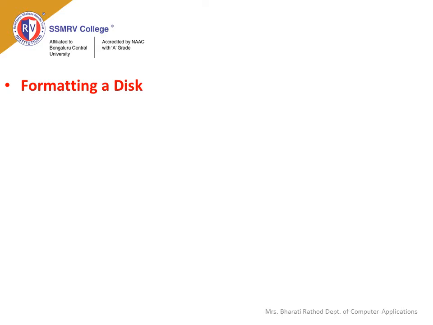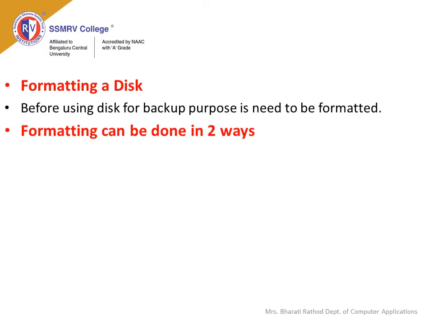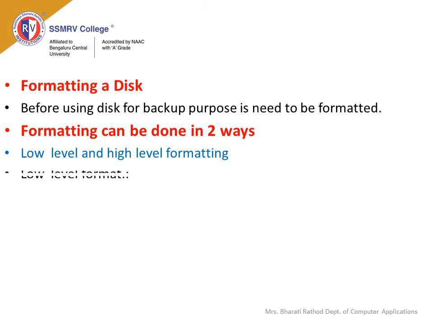Formatting a disk. A disk is required for backup purposes and can be used only after formatting. Formatting can be done in two ways: low level formatting and high level formatting.